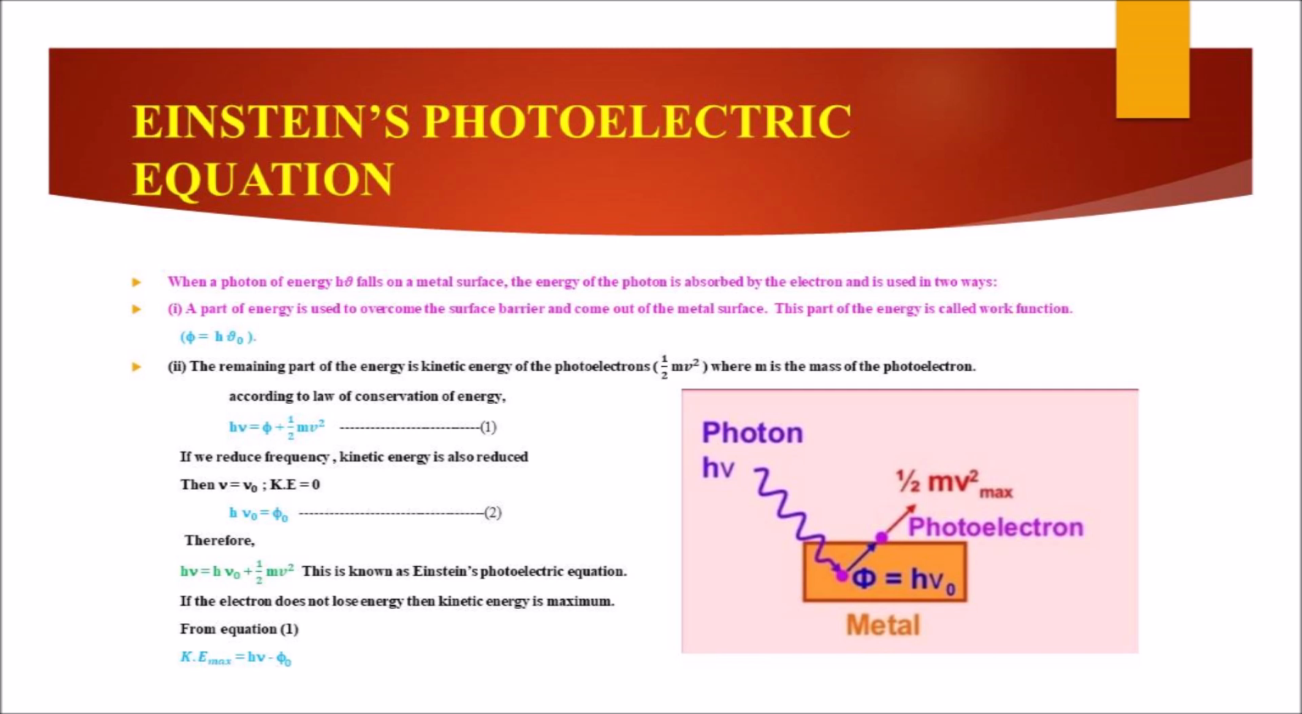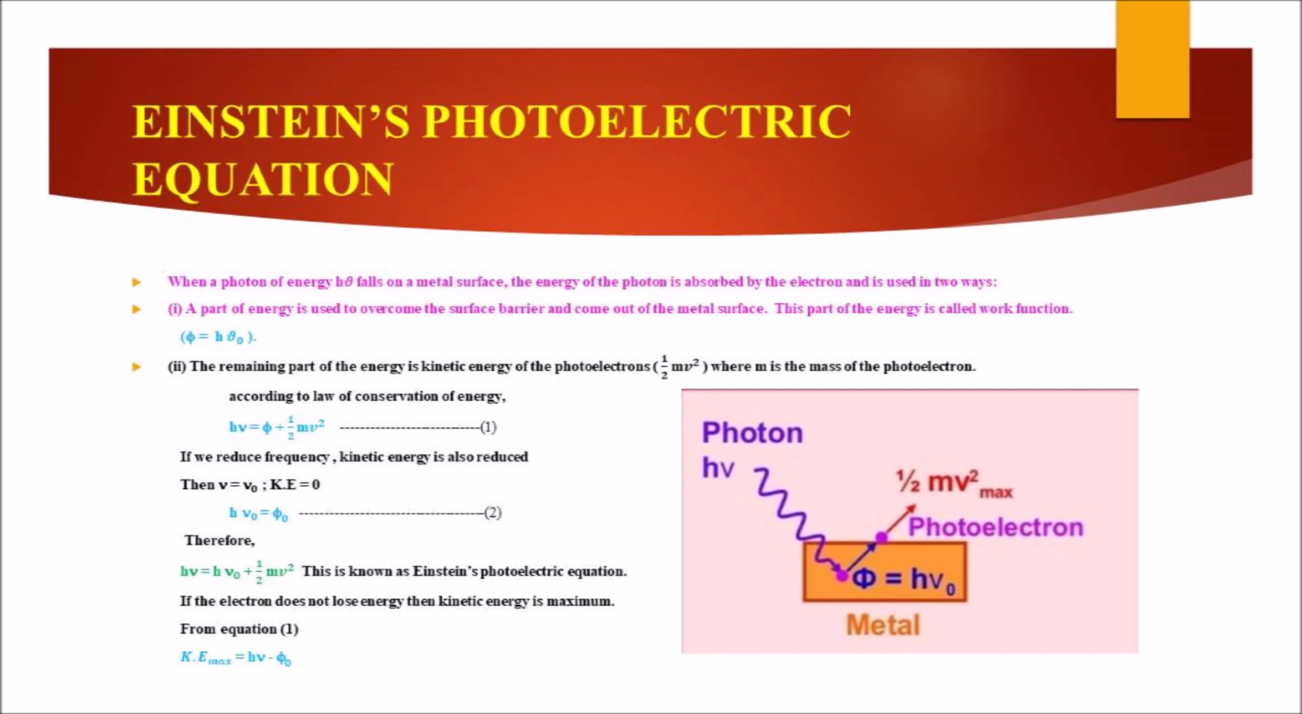The remaining part of the energy is kinetic energy of the photoelectrons, that is half mv square, where m is the mass of the photoelectron and v is the velocity. According to the law of conservation of energy, the energy equals work function plus kinetic energy. Hence, h nu equal to phi plus half mv square.